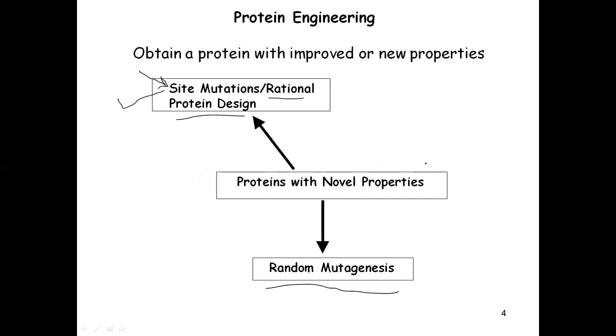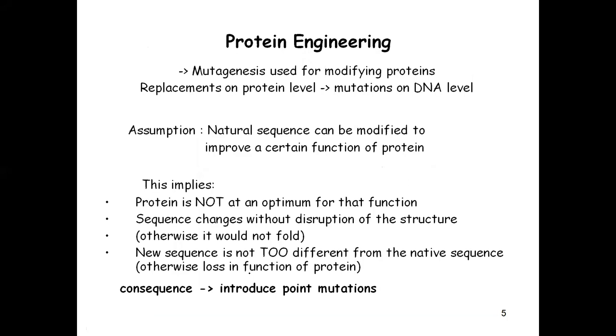So the protein with novel properties can be obtained with the help of site-directed or site-specific mutations, or random mutagenesis. Now we will try to understand what exactly site mutations or random mutagenesis are. First of all, we will understand the mutagenesis used for modifying proteins, that is replacement on protein level, which is also called mutation on DNA level.